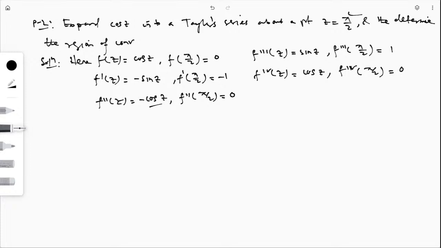So here f(z) is equal to cos z, and we can say our z naught is pi by 2. Now I will write the formula of the Taylor series expansion.